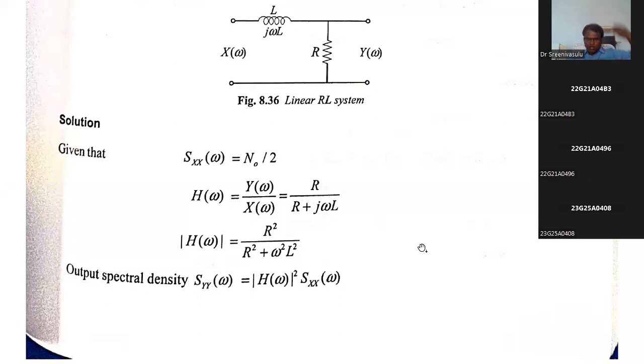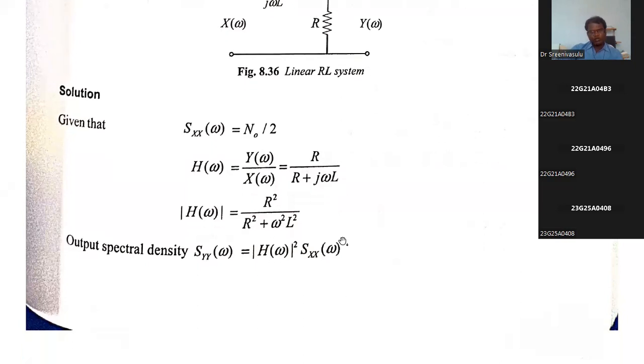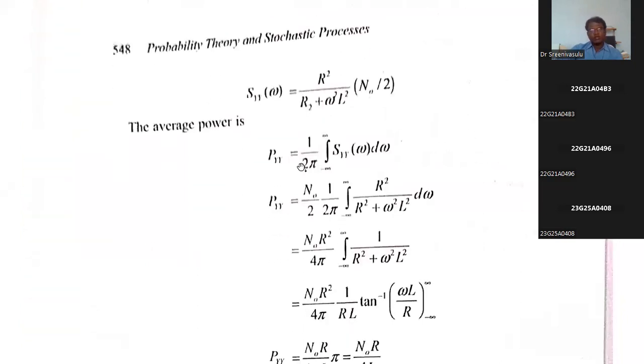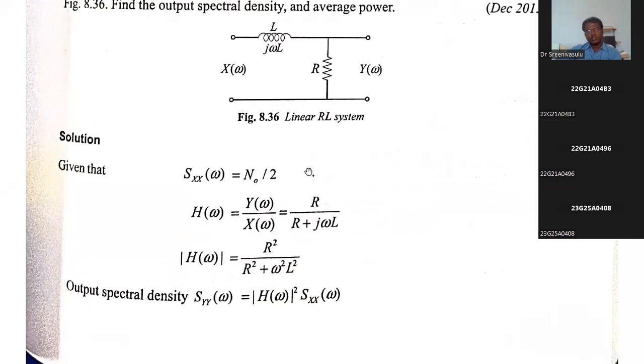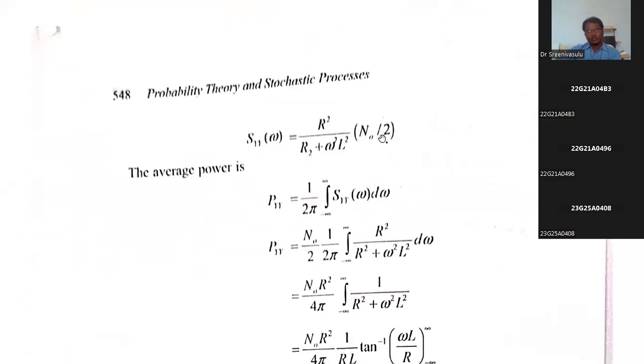Now, the power spectral density of the output, SYY of omega, is equal to the magnitude of H of omega whole square into SXX of omega. It is the magnitude of H of omega whole square, not the magnitude of H of omega. So you substitute this equation here. He has given the input SXX of omega as the noise power spectral density N naught by 2, so you substitute that here.